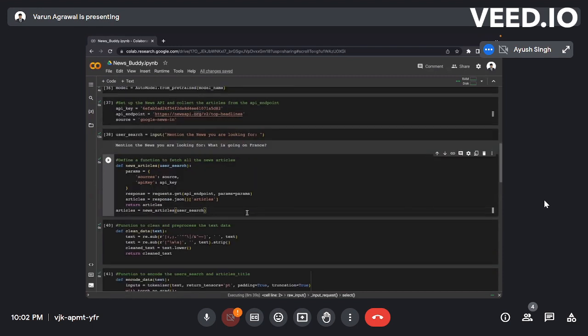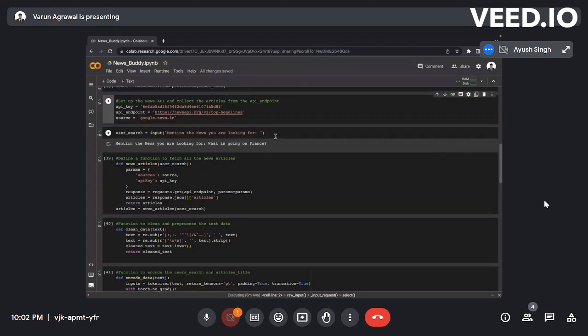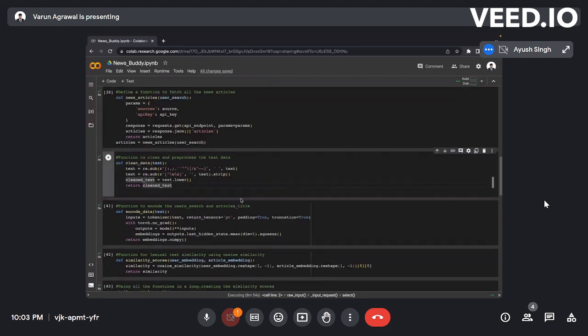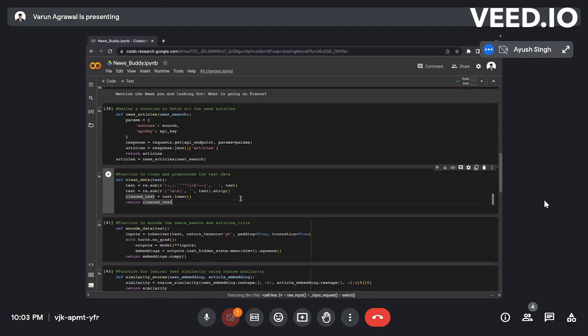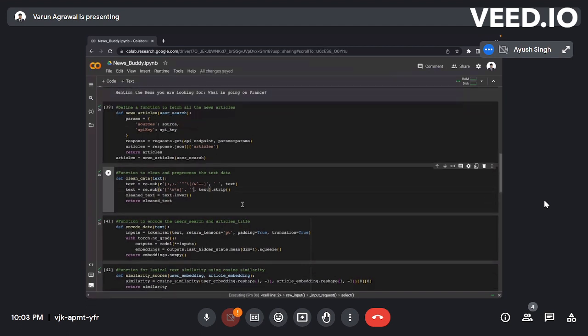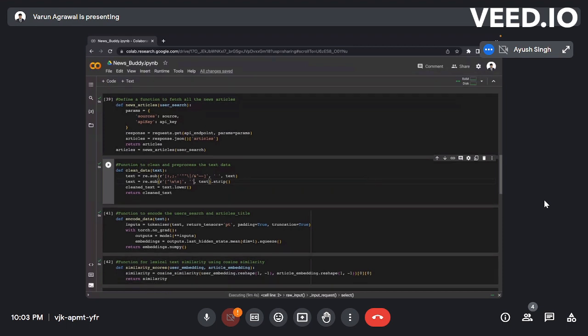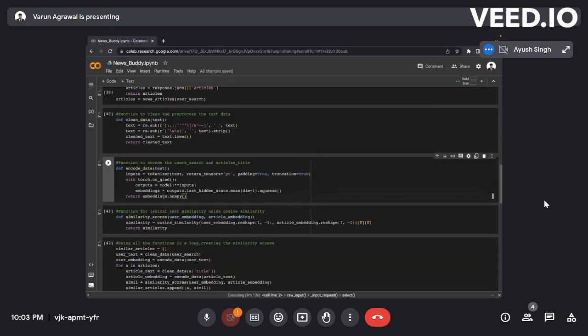This fetches all the news articles that we can get from the API endpoint. And here we also have the user search, in which the user asks what news he wants to know about, like the relevant key points. After this, we start by defining a function. Then we created a function to clean the data that removes unnecessary punctuation and special characters, and converts the text to lowercase. So we are just pre-processing the data. After that, we encoded the user search query and the article titles using the BERT tokenizer and model, and it returns the embeddings of the encoded text.